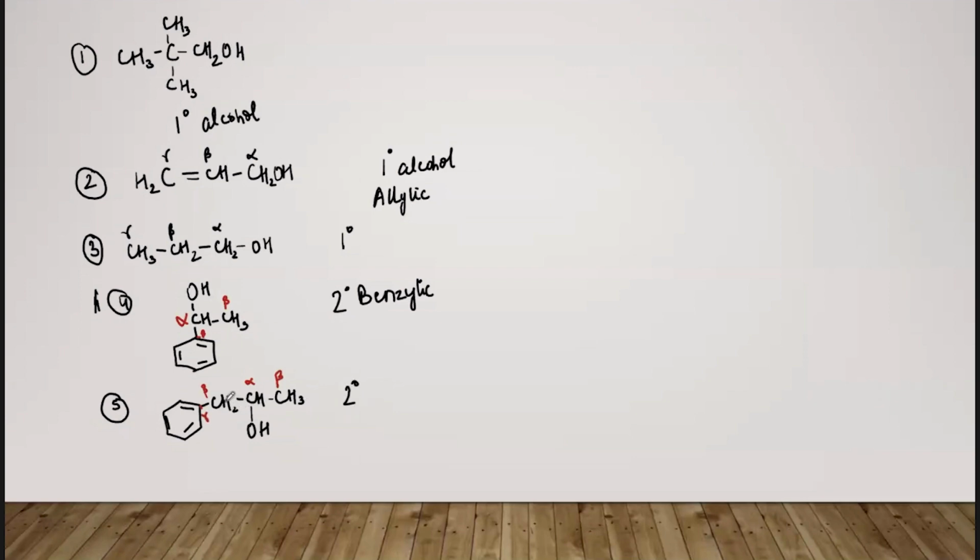Also there is a double bond, but that double bond is between gamma and the other carbon atom or the far away carbon atom. We don't have a double bond between beta and gamma. ठीक है, बीटा और गामा कार्बन के बीच में we don't have any double bond. That means it is a simple 2 degree alcohol. मतलब ये बेंजाइलिक की कैटेगरी में नहीं आएगा। ठीक है, बेंजाइलिक की कैटेगरी में I again remind you there is a condition that there has to be a double bond between beta and the gamma carbon, और यहाँ पे नहीं है बीटा और गामा कार्बन के बीच में डबल बॉन्ड। ठीक है,